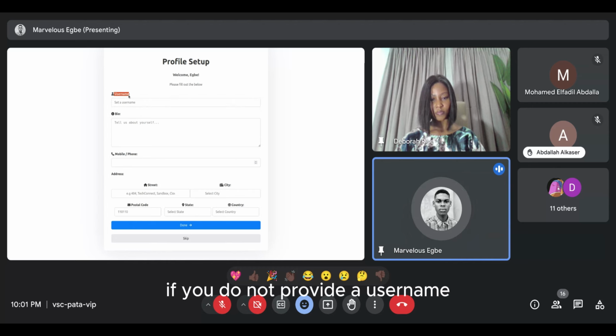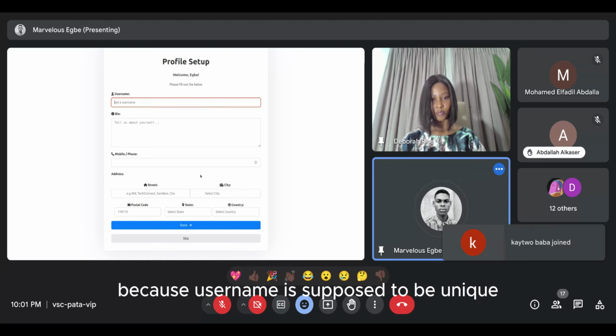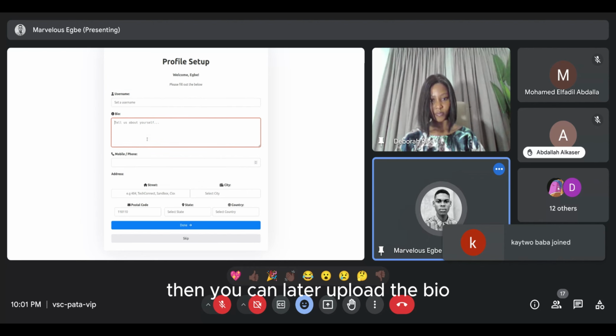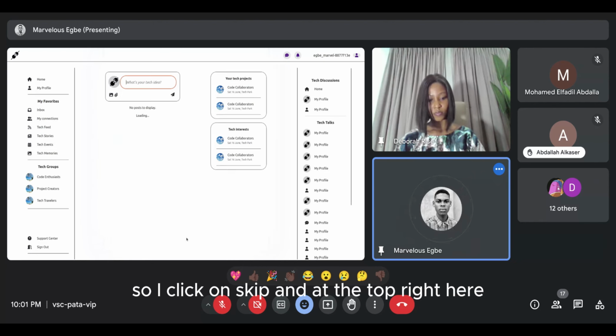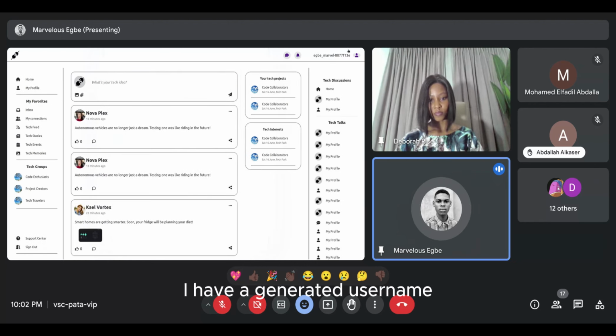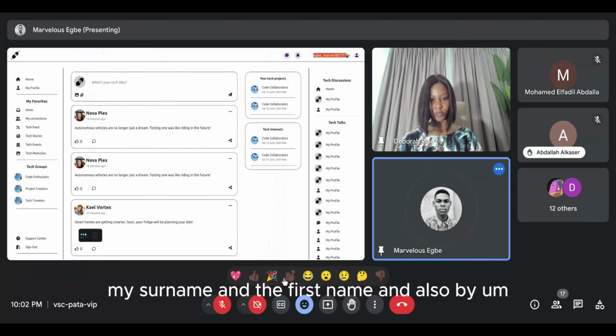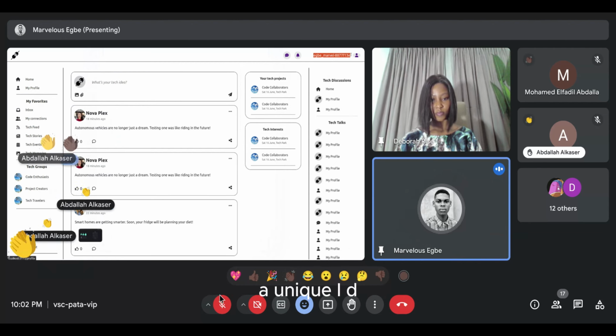If you do not provide a username, because username is supposed to be unique, it's just going to generate a username for you. Then you can later upload the bio. So I'll click on skip, and at the top right here, I have a generated username based on my first name, my surname and the first name, and also a unique ID.